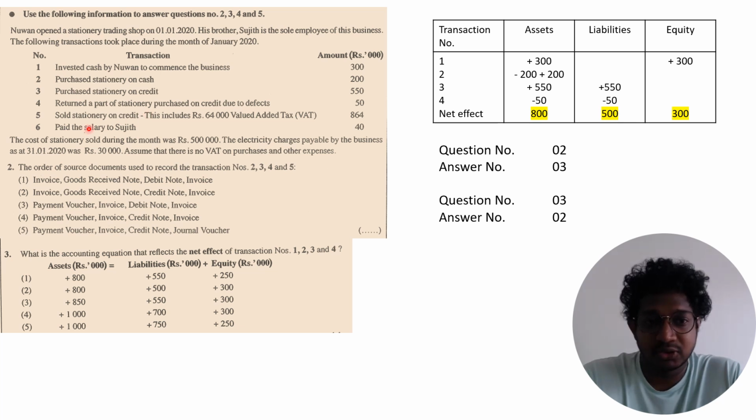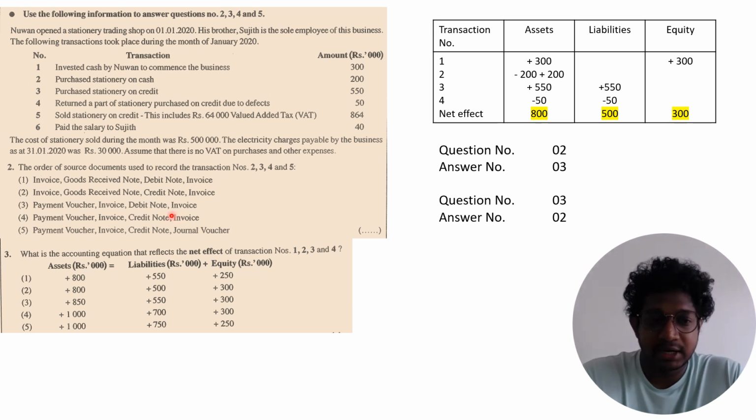And the fifth one, sold stationery on credit. This includes 64,000 value added tax. So it is a sales invoice when you are selling stocks on credit. So the correct answer is payment voucher, purchase invoice, debit note, and sales invoice, right?